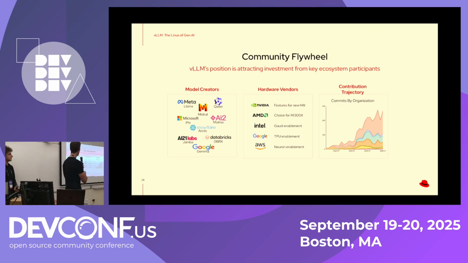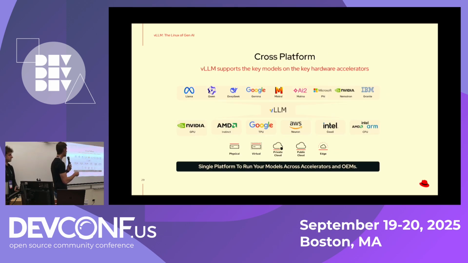And also we have the possibility of running almost every model out there, like the most famous from Llama, Mistral, Qwen, DeepSeek, you name it. In fact, GPT-OSS, which was the open source OpenAI model, was also vLLM from day zero. And that's one thing that is also very, very important. And as I said, it's cross-platform, so you can run all of these models on any single GPU out there, or AMD, on TPUs as well, in different environments, because you can run it on-premise, but also in the cloud.